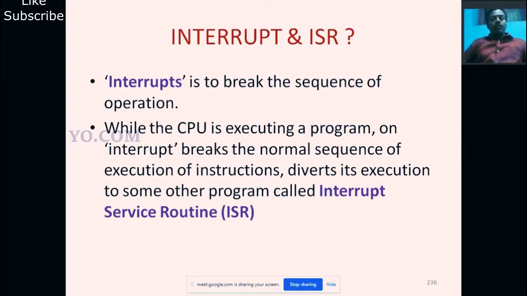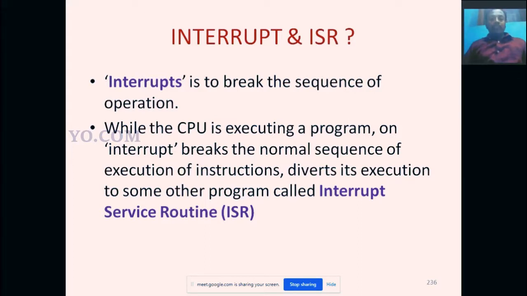So an interrupt breaks the sequence of operations. For example, if your microprocessor is executing one program and at that time an interrupt comes, in any form, whether a hardware interrupt or a software interrupt, the microprocessor stops its current operation and executes a new program or new subroutine.